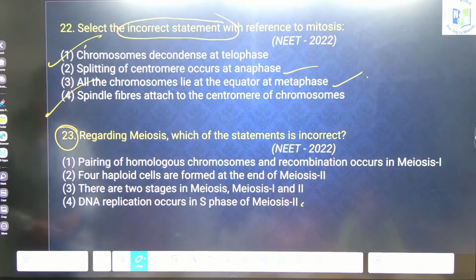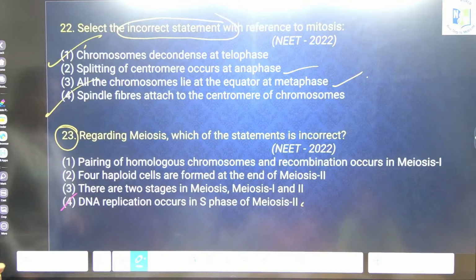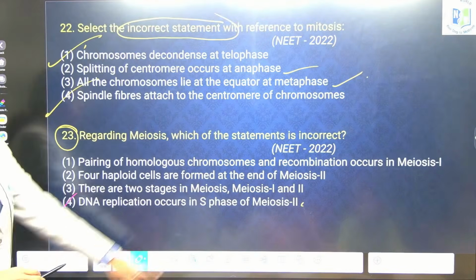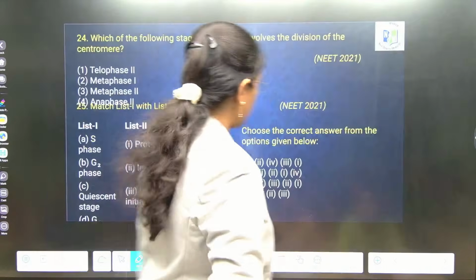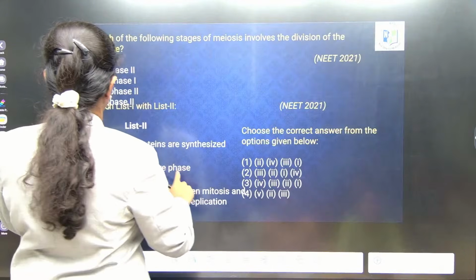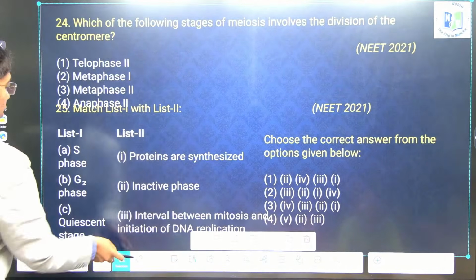DNA replication occurs in? Incorrect statement. It is not in meiosis II, no, it is in interphase. Next question. Leave this, match the following because options are not evident. Go with this question.